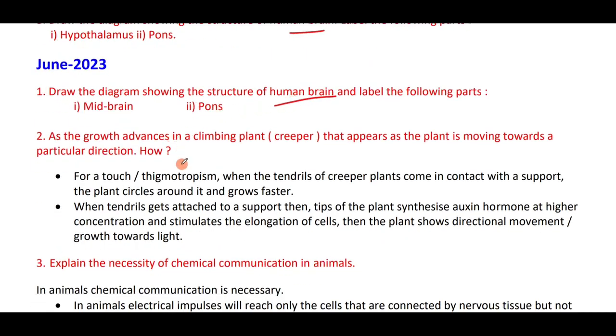As growth advances, the creeper plant appears to be moving towards a particular direction. This is touch response, or thigmotropism. When the tendrils of the creeper plants come in contact with the support, the plant circles around it and grows faster. When the tendrils get attached to the support, what happens? Tips of the plant synthesize auxin hormone, whose higher concentration stimulates the elongation of cells. Then the plant shows directional movement towards the sunlight.